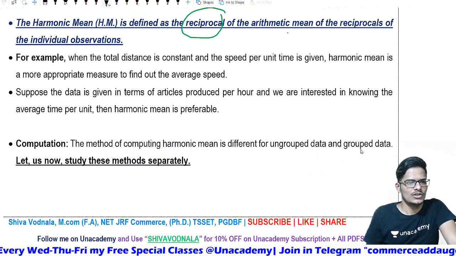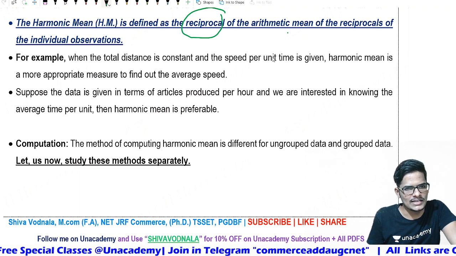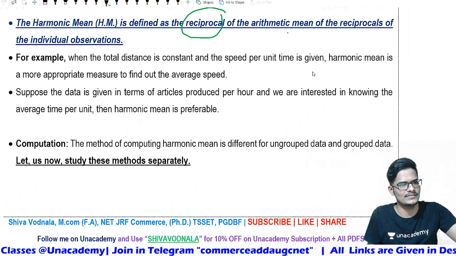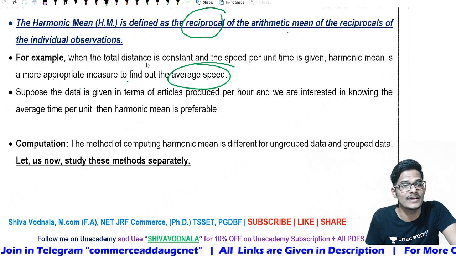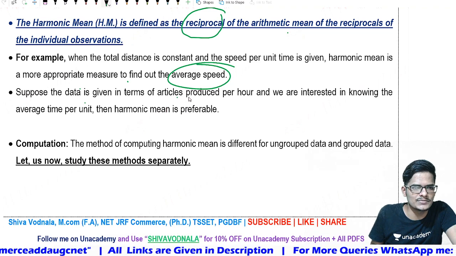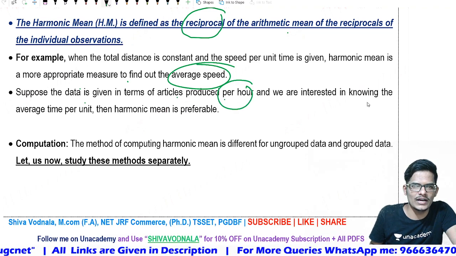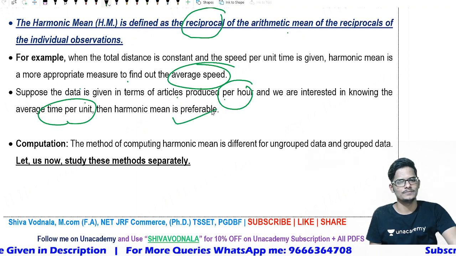Simple formula. Generally we will be using this when speed per unit is given and total distance is constant. Harmonic mean is most appropriate to identify the average speed. And suppose the data is given in terms of articles produced per hour and we are interested in knowing the average time per unit, then we need to use the harmonic mean.